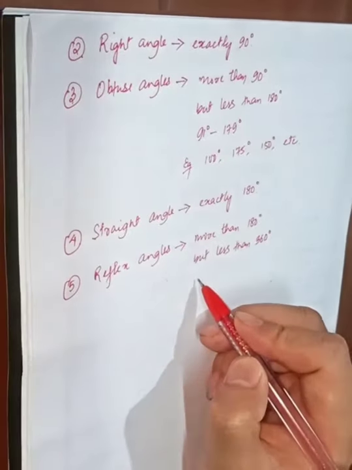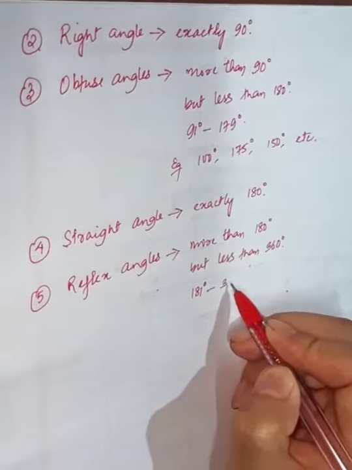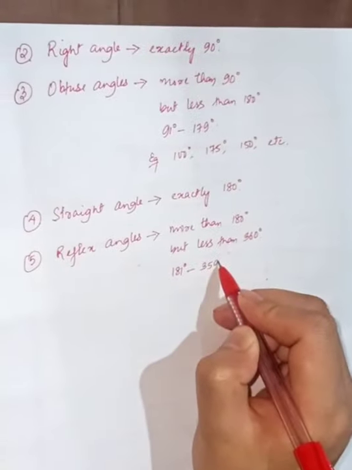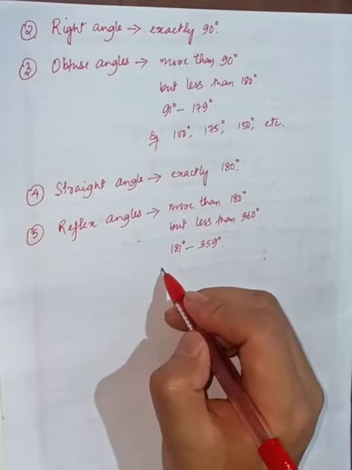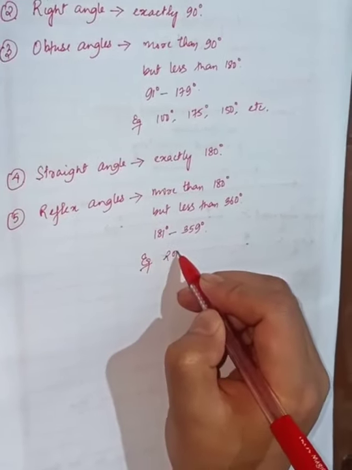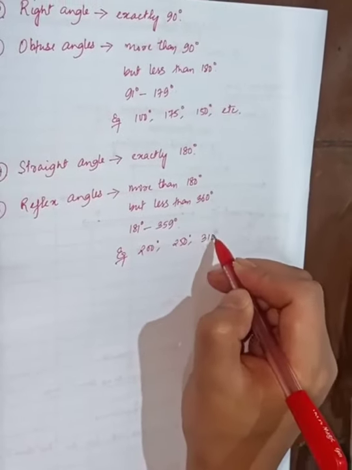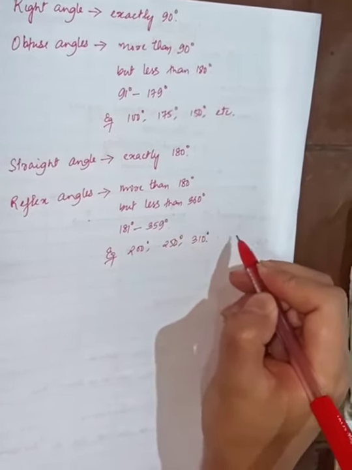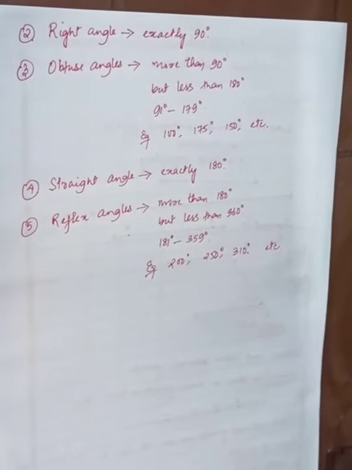That is, reflex angles start from 181 degrees to 359 degrees. Take for example 200 degrees, 250 degrees, 310 degrees, etc. All these angles we call reflex angles.